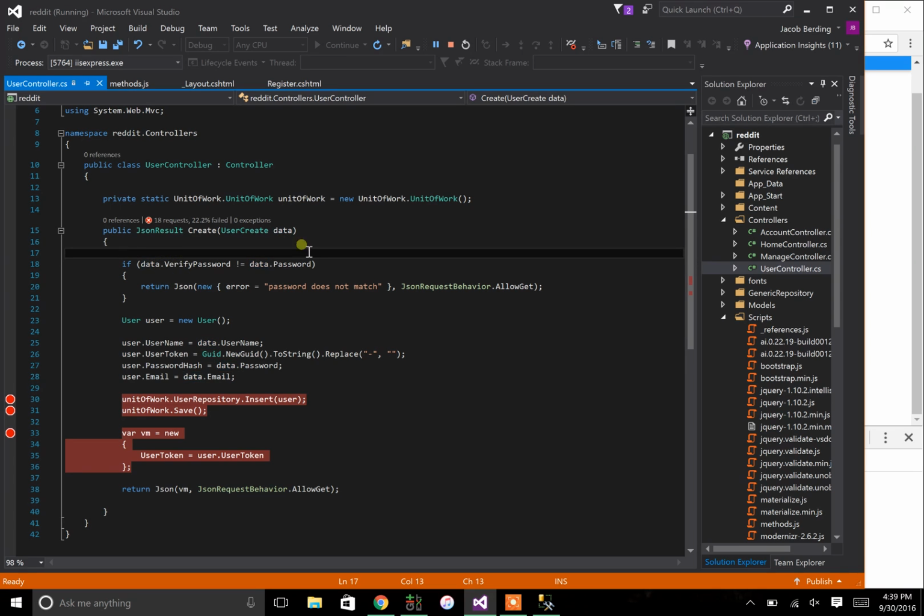Once that gets through, we can do anything with it. For instance, I can check if the verified password is not equal to the password. And if it's not, I'll return an error: password does not match, right? If it does match, then it'll move on and it'll create a user, pass in that username, create a user token, the password hash, email. And then what I've set up here are breakpoints.